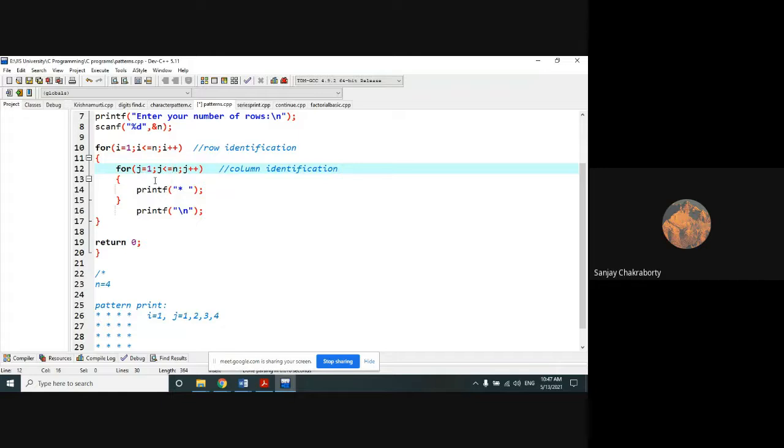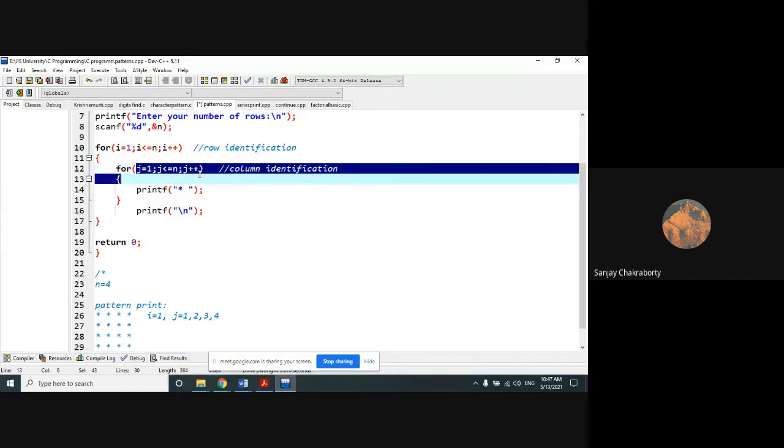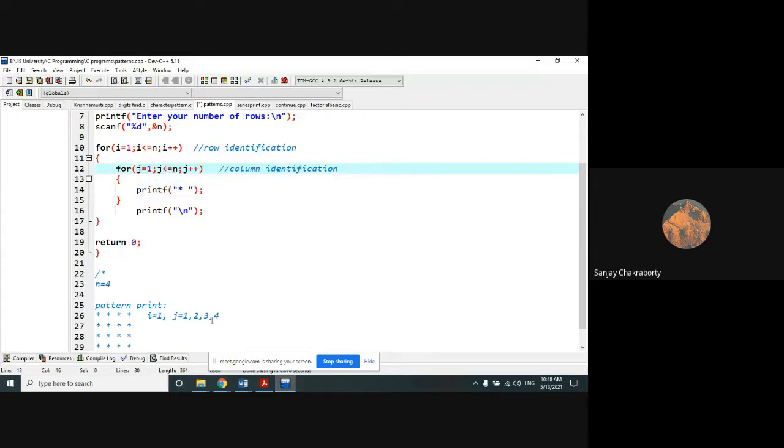Why? Because j equal to 1 to n. For the inner loop, first the inner loop will execute fully, exhaust fully, and then it will come to the outer loop. So for i equal to 1, when it enters the inner loop, it will first execute the full loop, that means starting from 1 to n. So what is the value of n? 4. So j will be executed 4 times.